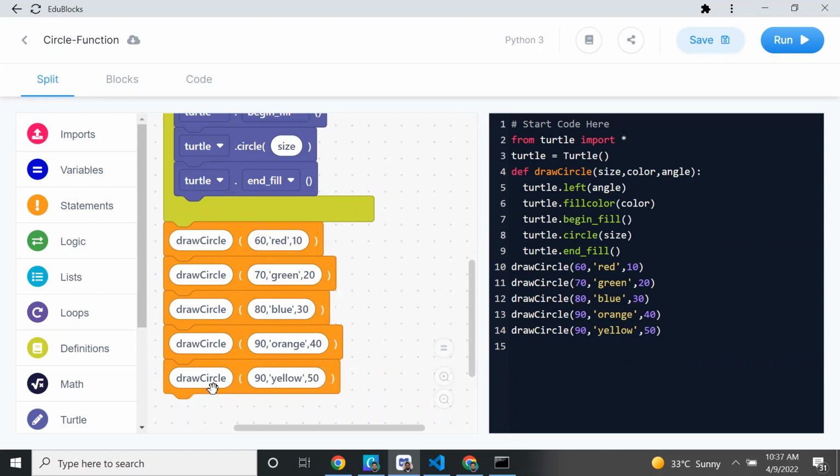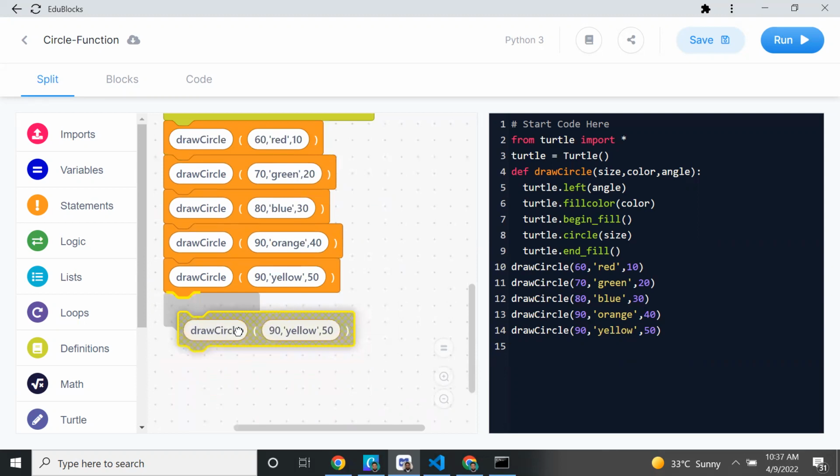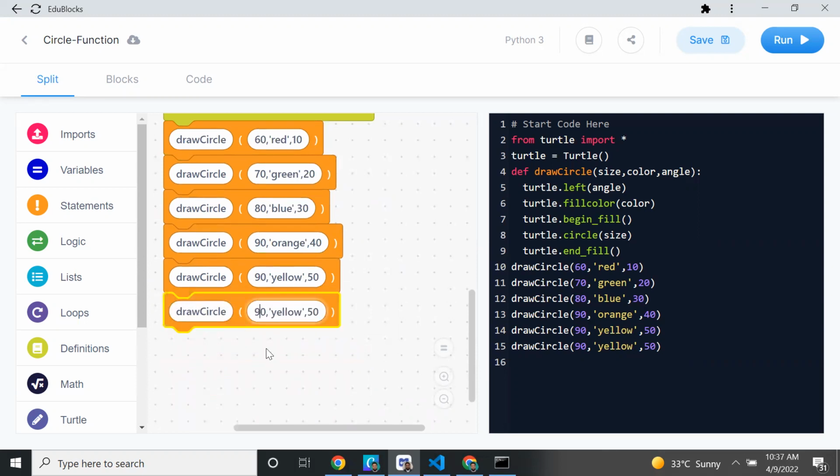So after that, is any other color missing? Purple? Black. White? White background, white circle, you cannot see it. Okay, I'll give black. So like that, you can add any number of colors. See, within 15 lines we are drawing this many colors.